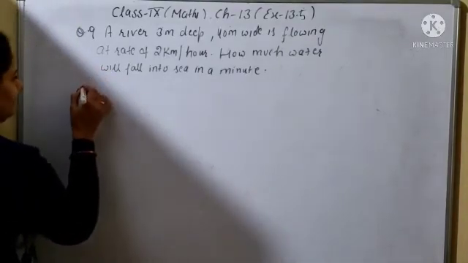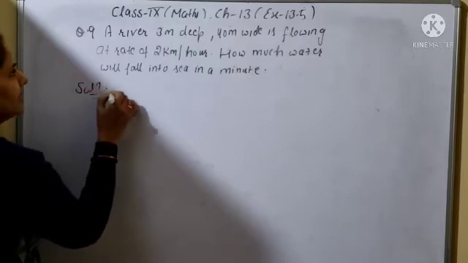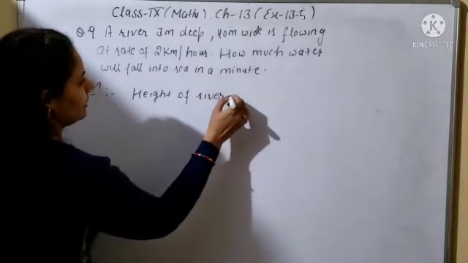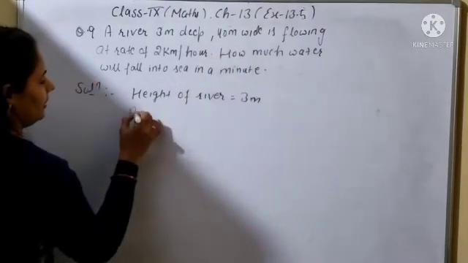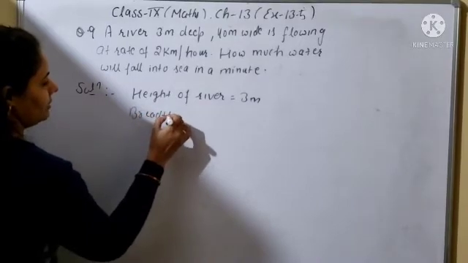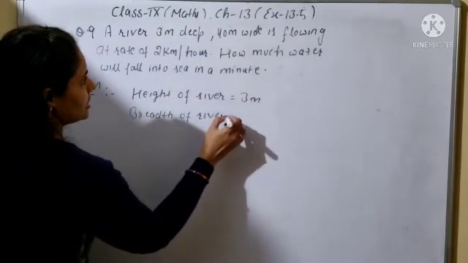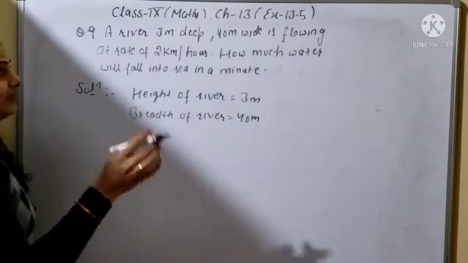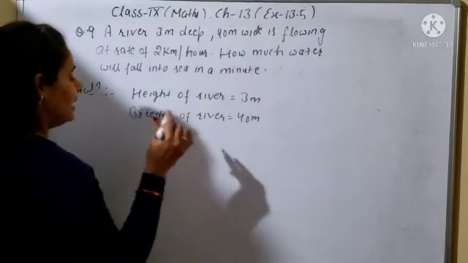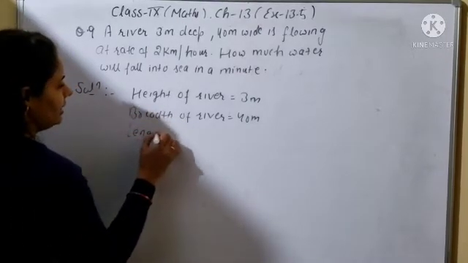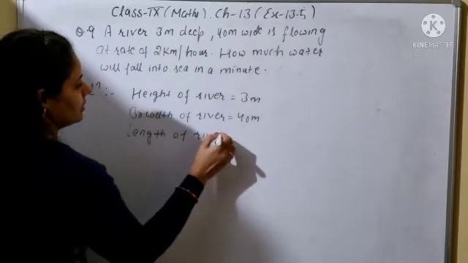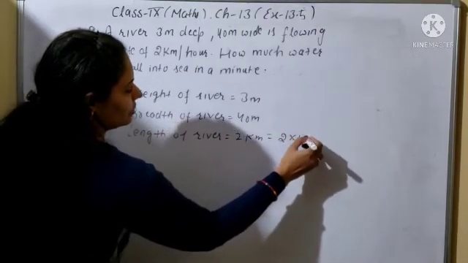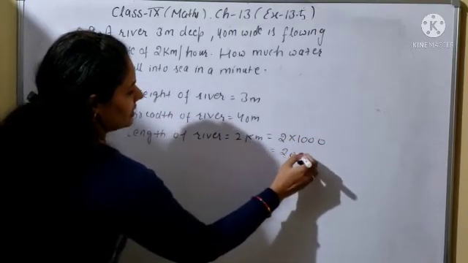So simply the river is given, and in the river the height is given. Height of the river is 3 meter, 40 meter wide, and breadth of the river is 40 meter, and it is flowing at the rate of 2 kilometer per hour. It means its speed is 2 kilometer per hour. So length of the river is 2 kilometer. This is given in meter, so you will change it into meter. So 2 into 1000, so it will be 2000 meter.